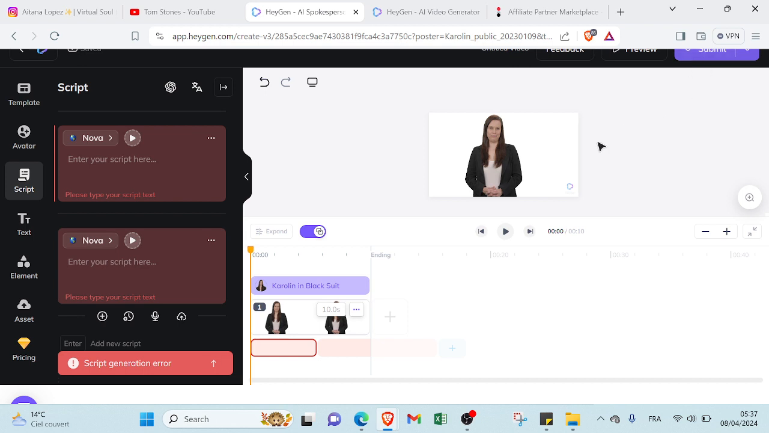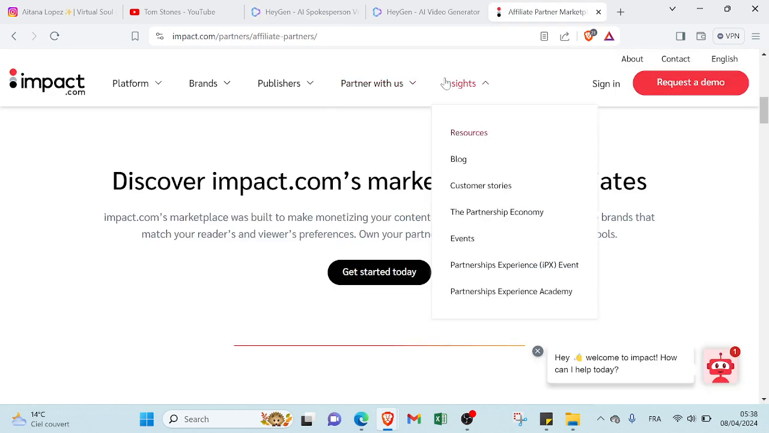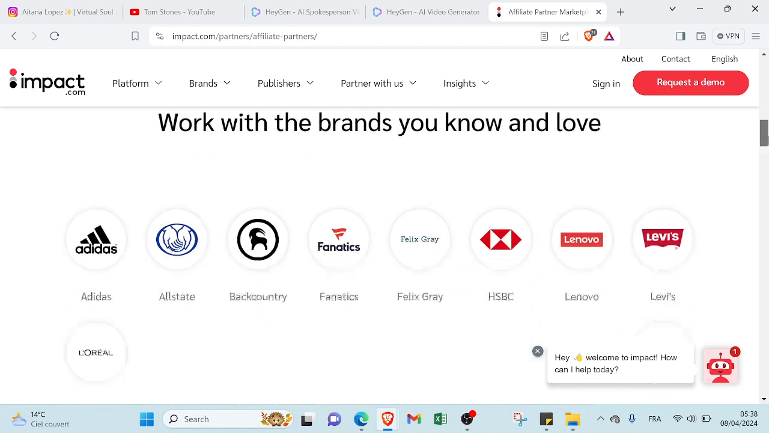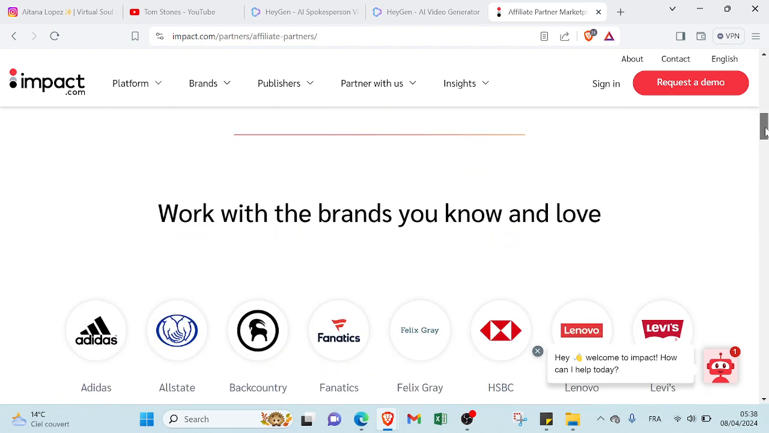So you can use this video, for example, to use an AI influencer for affiliate marketing through platforms like impact.com, which offers affiliates flexibility in terms of how they promote products or services, allowing them to work independently. By promoting products or services through affiliate partnerships, affiliates can earn commissions on sales generated through their referral links.